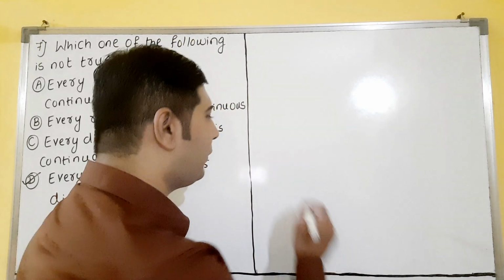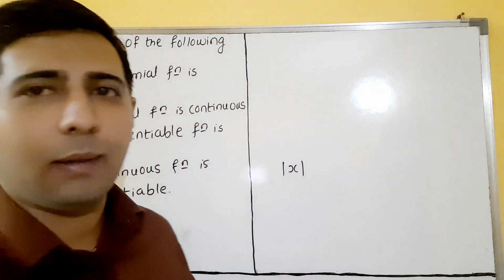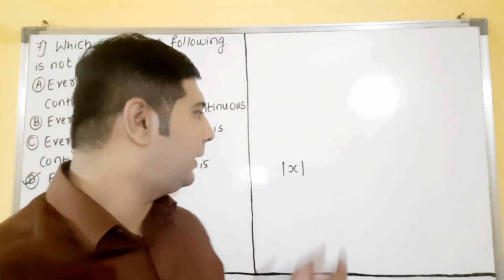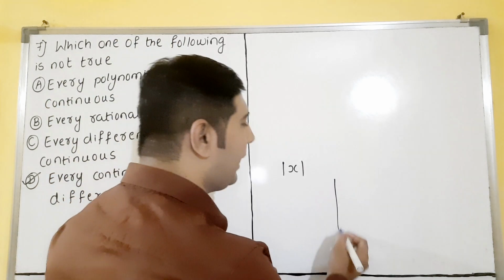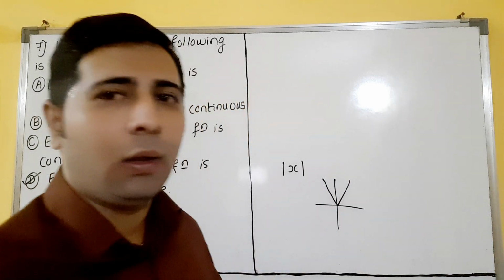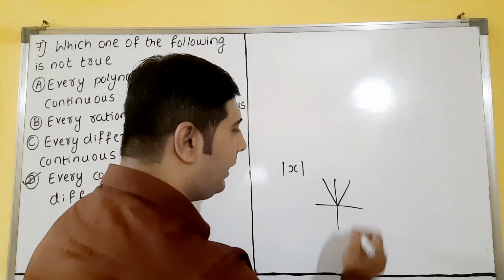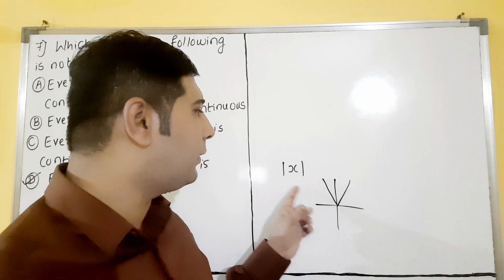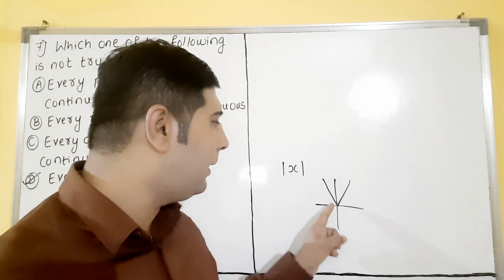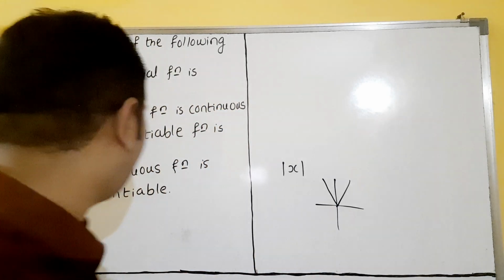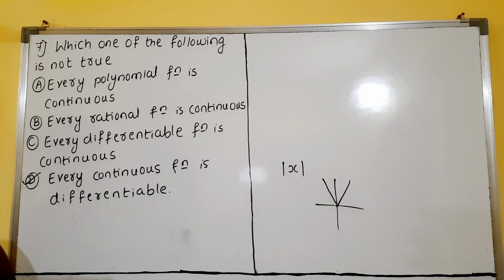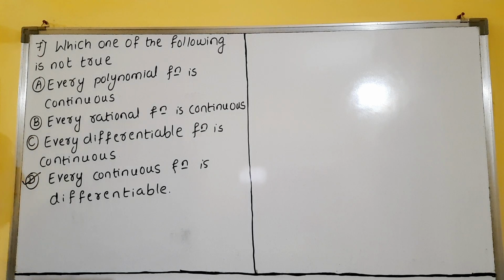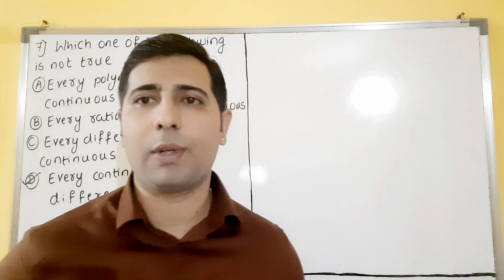Modulus of x is continuous everywhere. Modulus functions are continuous, but this is not differentiable. Is this continuous or not? Modulus x, how will you draw the figure? You will draw like this, yes or no? So is this continuous or not? I have not lifted my pen while drawing this with the marker. Understood or not? So this is continuous but not differentiable at x equal to 0, dear students. So that's why 'every continuous function is differentiable' is a wrong statement. That is our correct answer, dear students. I hope you understood this one. So please copy this. We will see the next question.